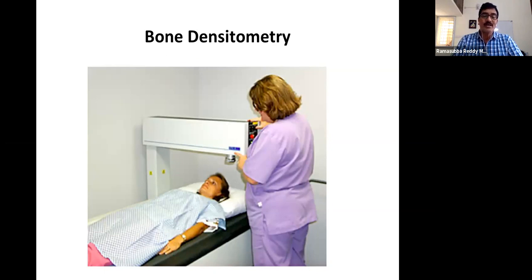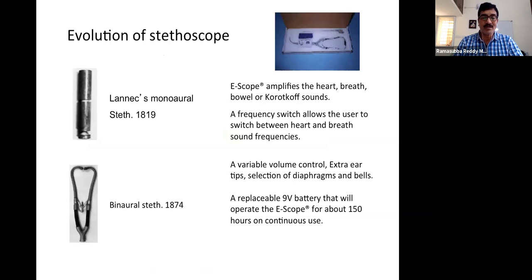So here they take X-rays with two different X-ray frequencies, and by operating on these two results, they are able to identify the bone density in the body, or bone and tissue ratio in the body. So that's one advancement.